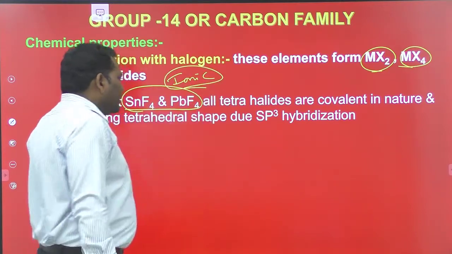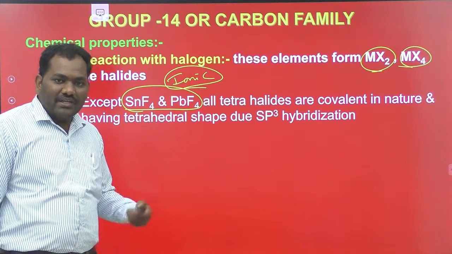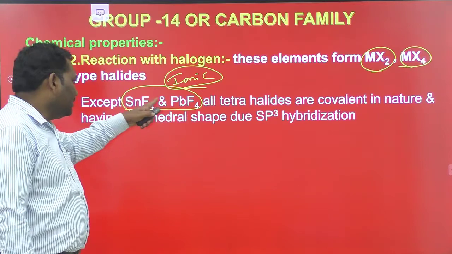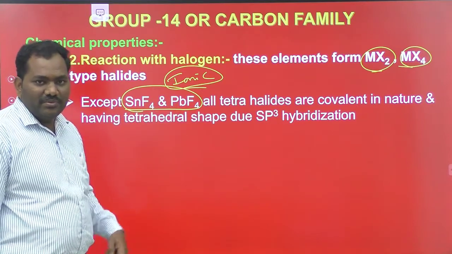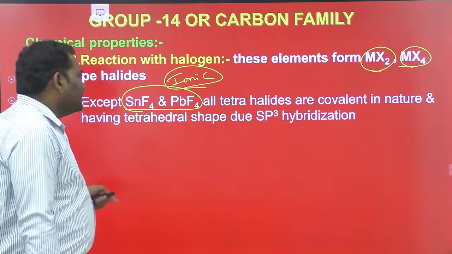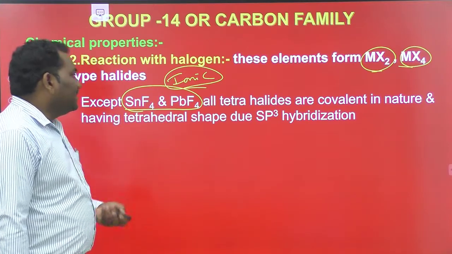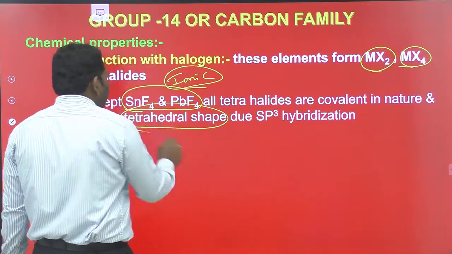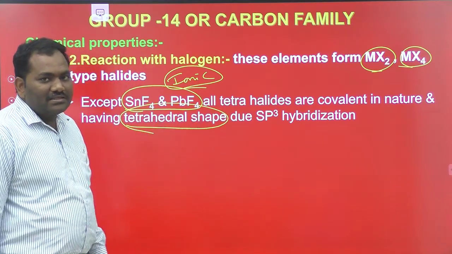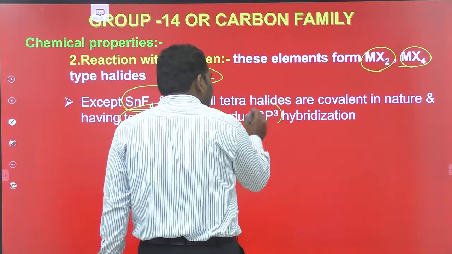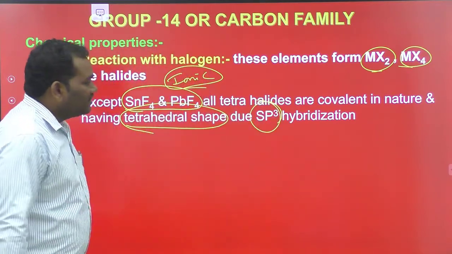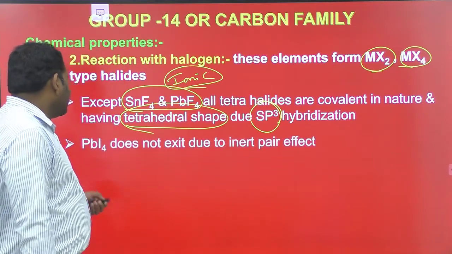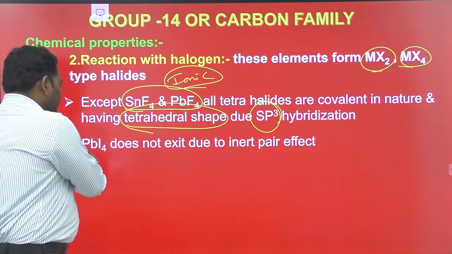Sometimes they may ask which of the following is an ionic tetrahalide. In that case, the options must contain either SnF4 or PbF4. You remember this point. Next, these tetrahalides have tetrahedral shape, and moreover all tetrahalides of 14 group elements undergo sp3 hybridization. And the next point is that PbI4 does not exist.